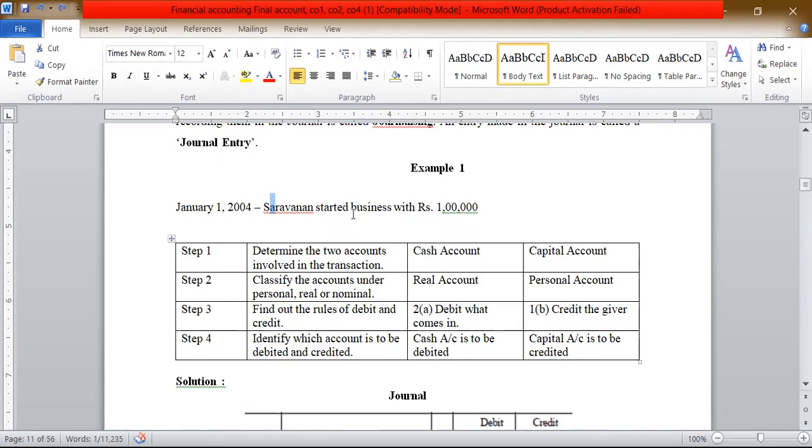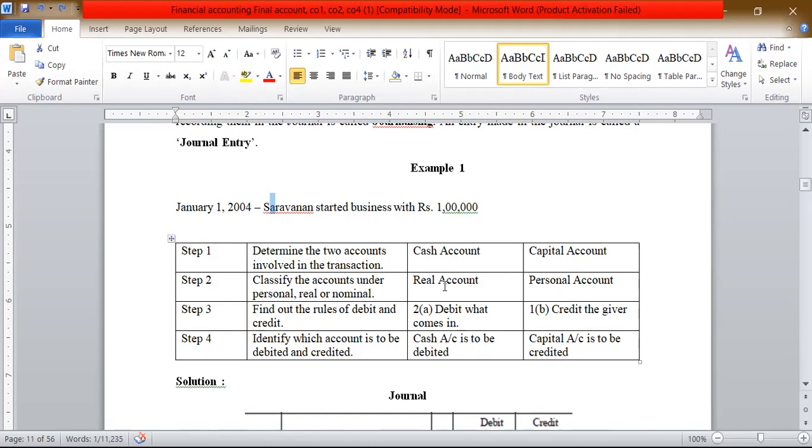One is cash account, another one is capital account. So Saravanan starts business with the 1 lakh capital account. Step 2: classify the accounts under personal, real or nominal. Cash comes under real account, capital comes under personal account.